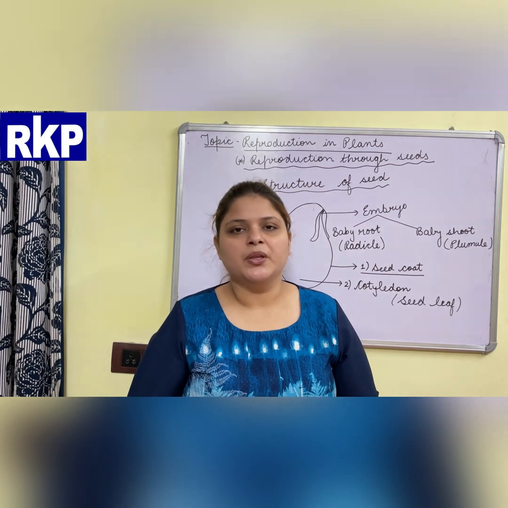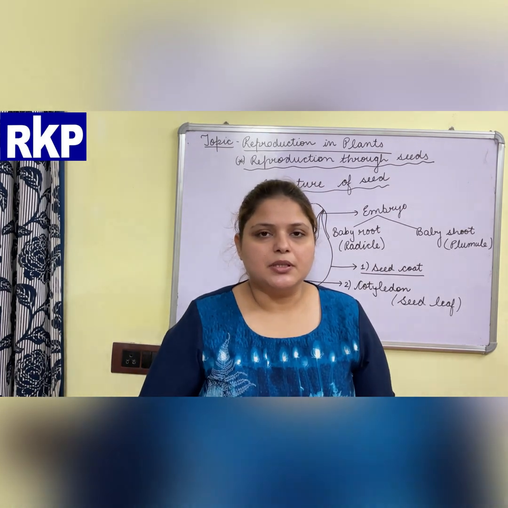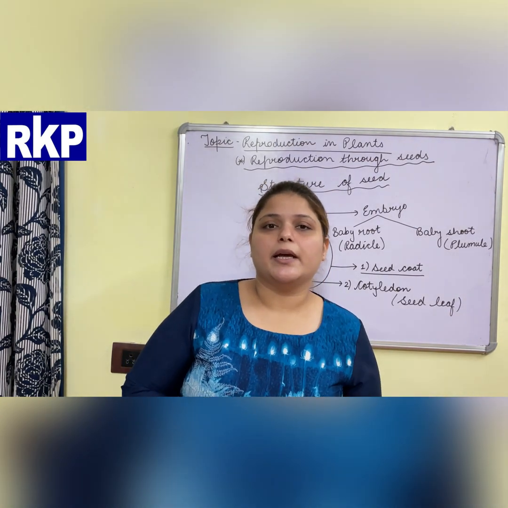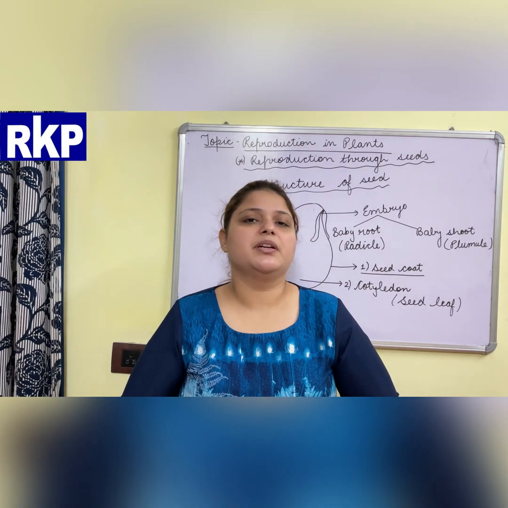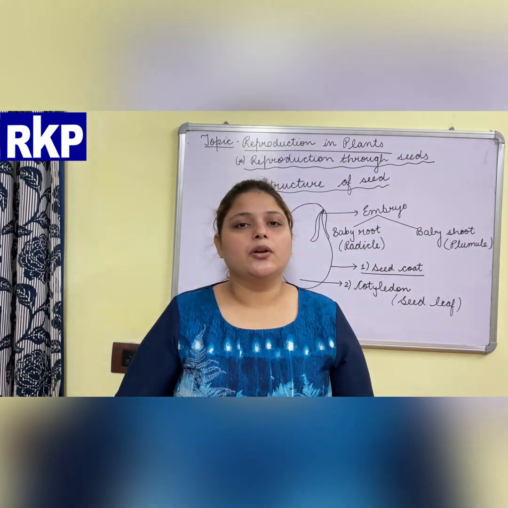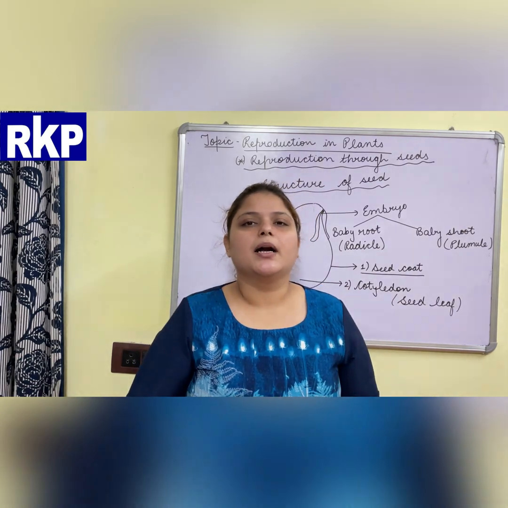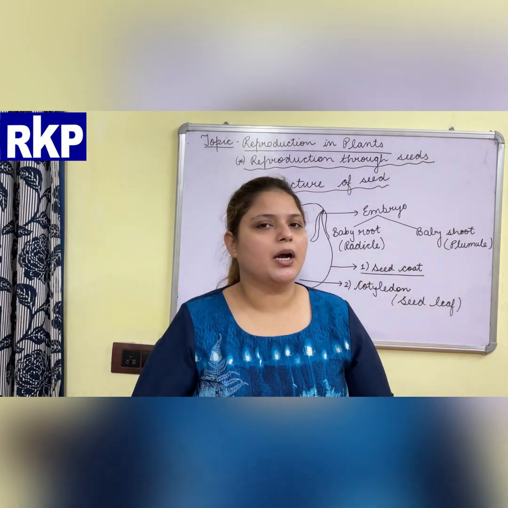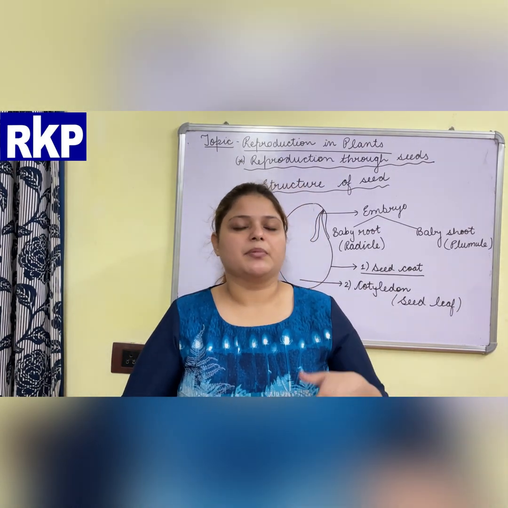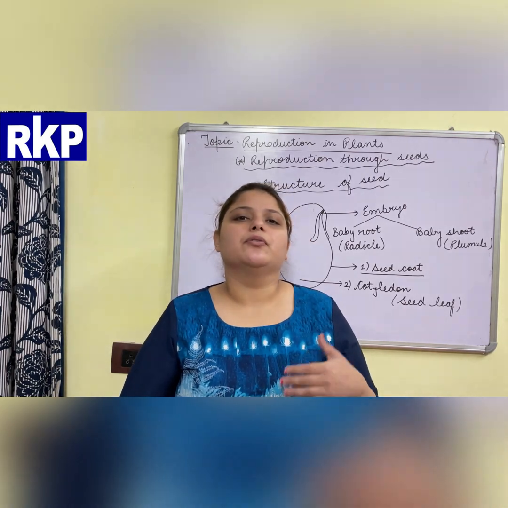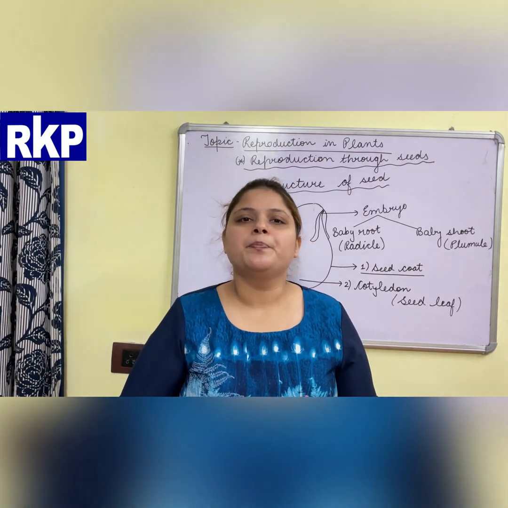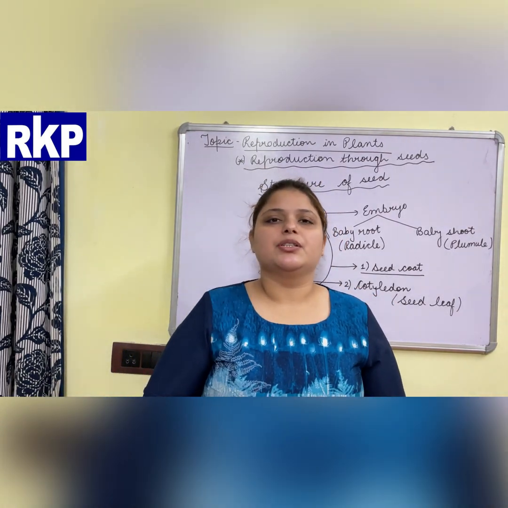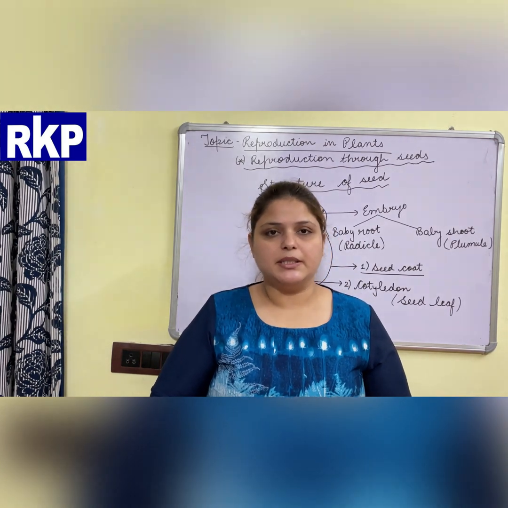is called reproduction. Plants and animals both reproduce, and till now you all are aware that plants can be grown only from seeds, but in the previous video we have learned that plants cannot only be grown from seeds. Plants can be grown from other parts of the plants also. It means all types of plants cannot be grown from seeds. Some can be grown from the root part, some from the stem part, some from the leaf part, etc. Now, most of the plants on the earth are grown by seeds, right?